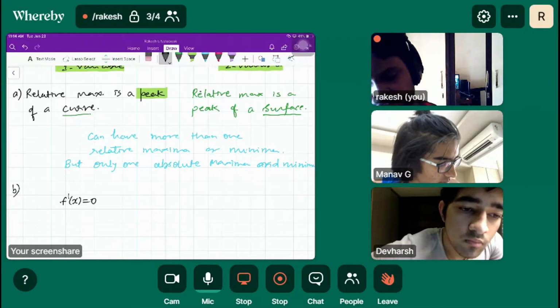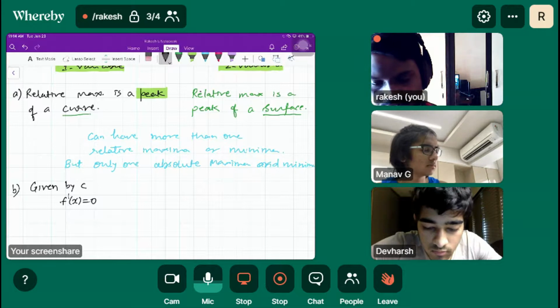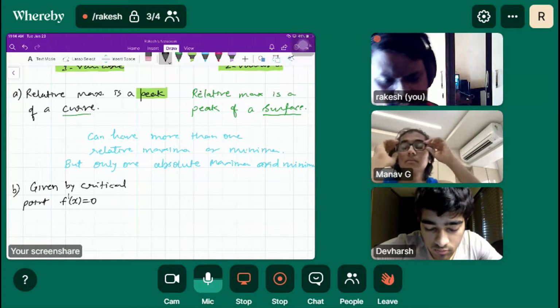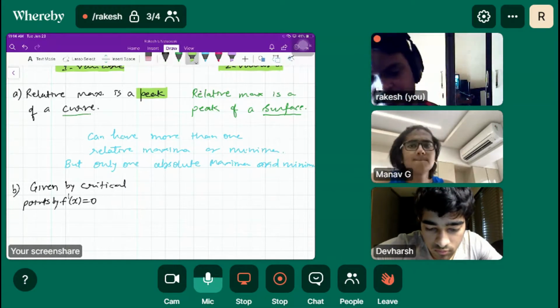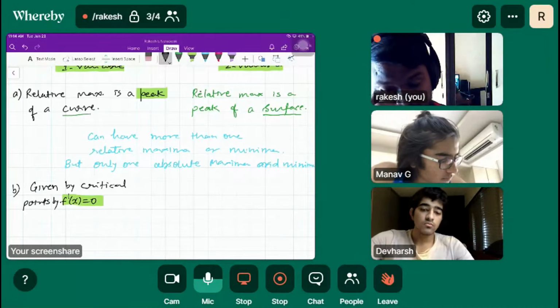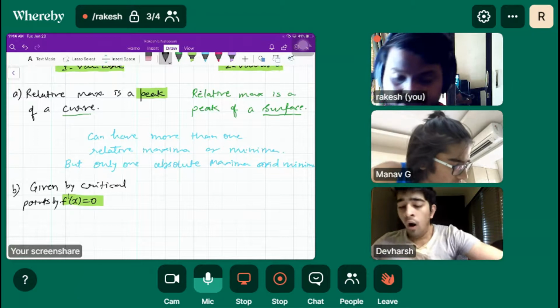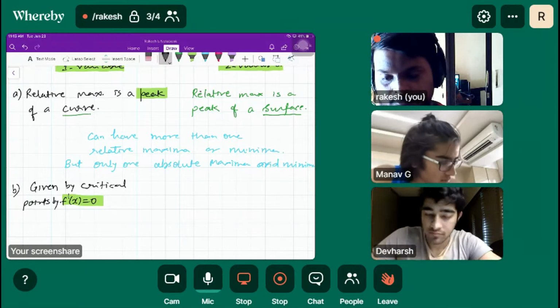So the relative maxima or relative minima are given by critical points, by setting f dash x equal to 0. The relative maxima and relative minima will always occur at critical points.